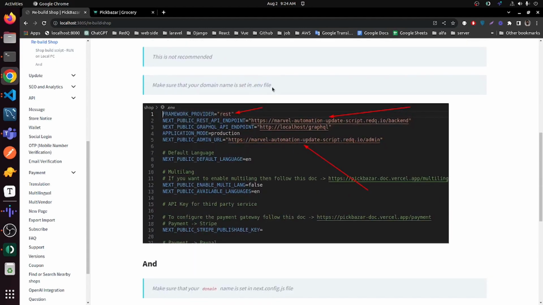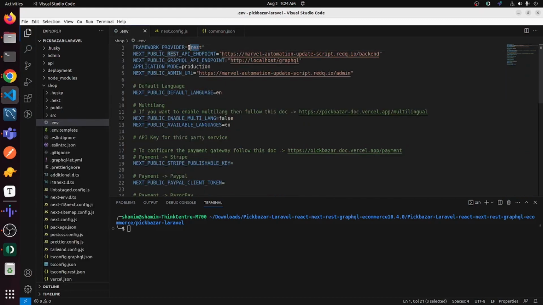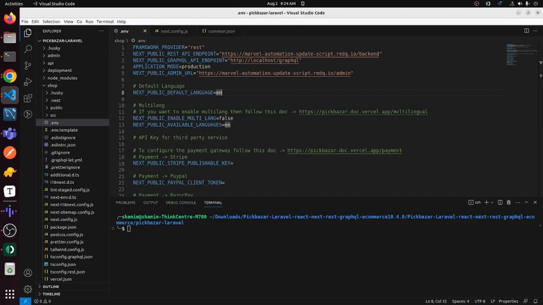Make sure that your domain name is set in the .env file. And make sure that your domain name is set in next.config.